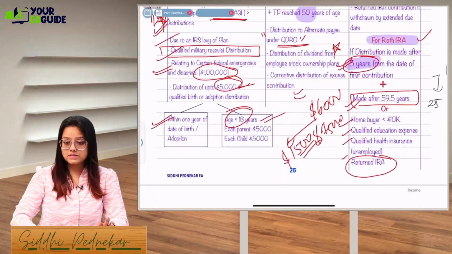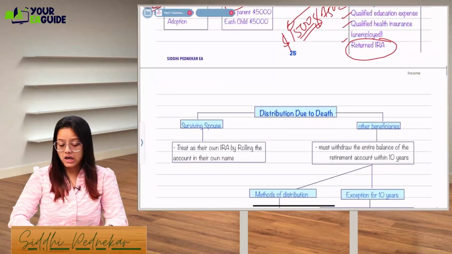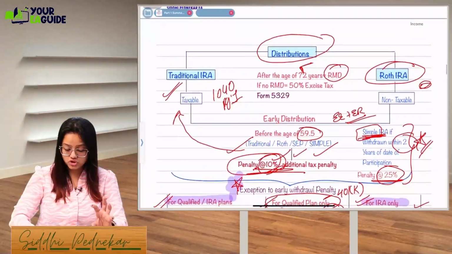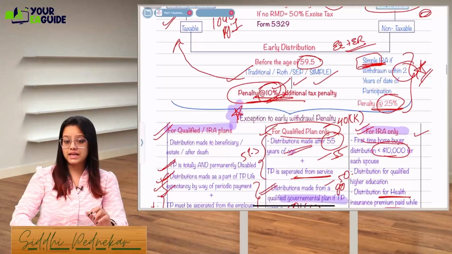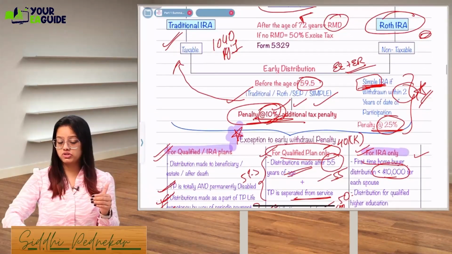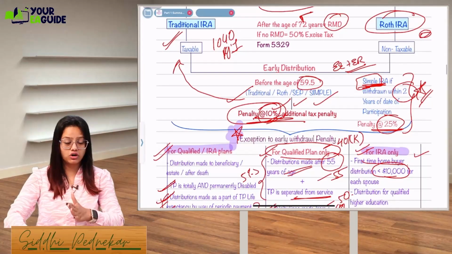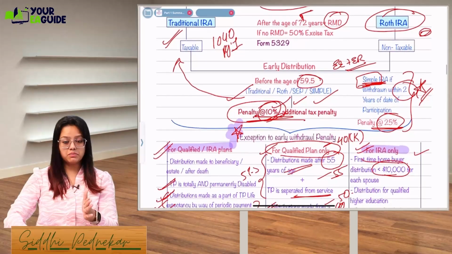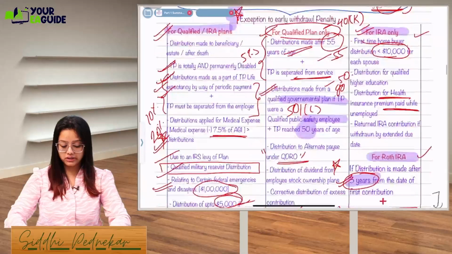Got it, guys? This much clear, everyone? So these were the distribution prohibitions, I can say, or exceptions for the penalty. Distribution prohibition is what? Up to 59.5, you should not withdraw it. If you withdraw it, 10% penalty will be leviable.